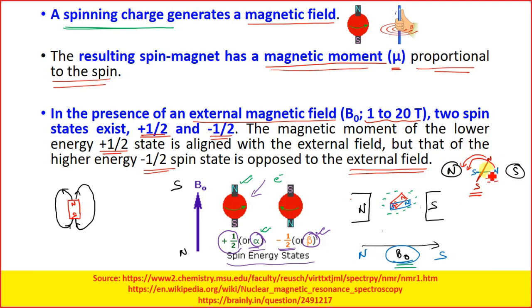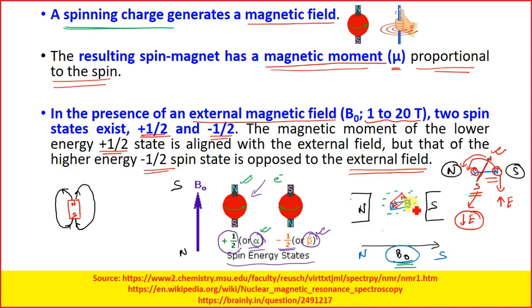So at a lower energy, this brown one will be flipped, and at higher energy, this blue colored one will be flipped. Am I clear?